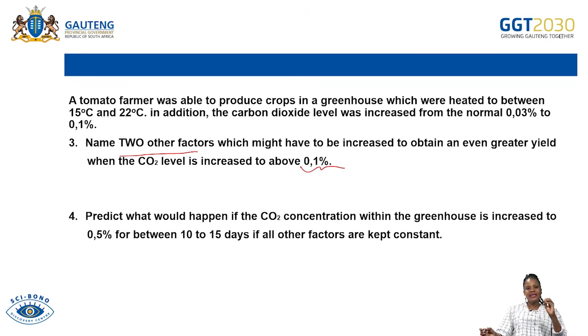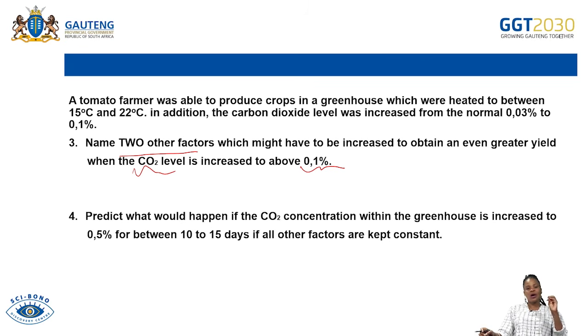In other words, here you need to provide other factors that can increase the greater yield of tomato, except for the increase in the carbon dioxide.